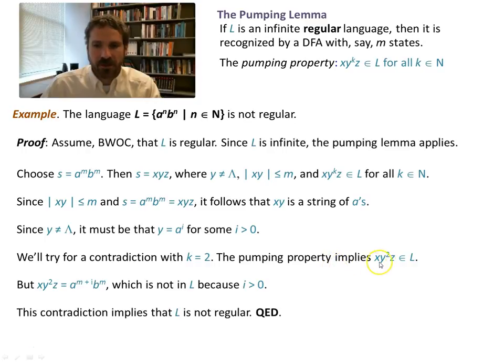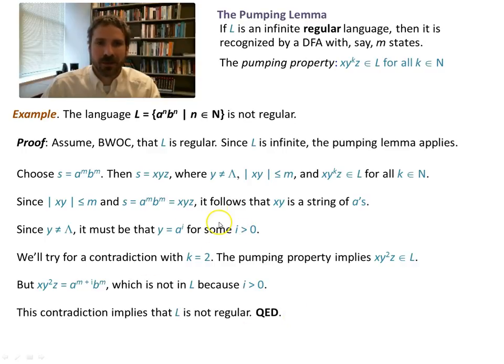This means that if it's a regular language, we've assumed it's a regular language, therefore this string has to be in L, but we know it's not because L doesn't support strings that have different numbers of A's and B's. So it's a contradiction. So we've derived false from A, derived false, so not A, right? What's not A? L is not regular, QED.